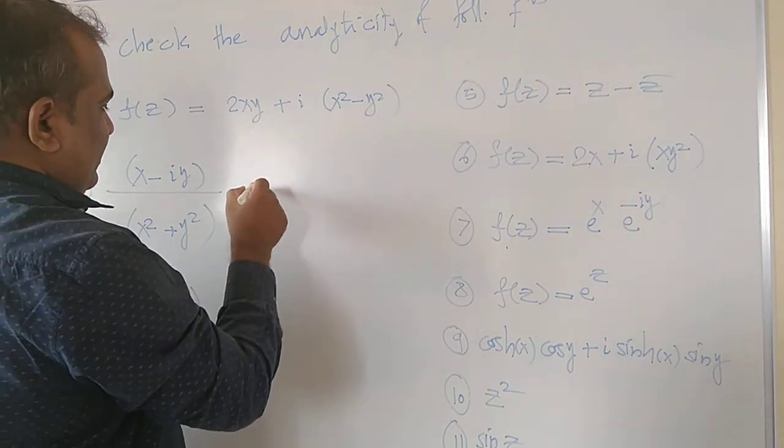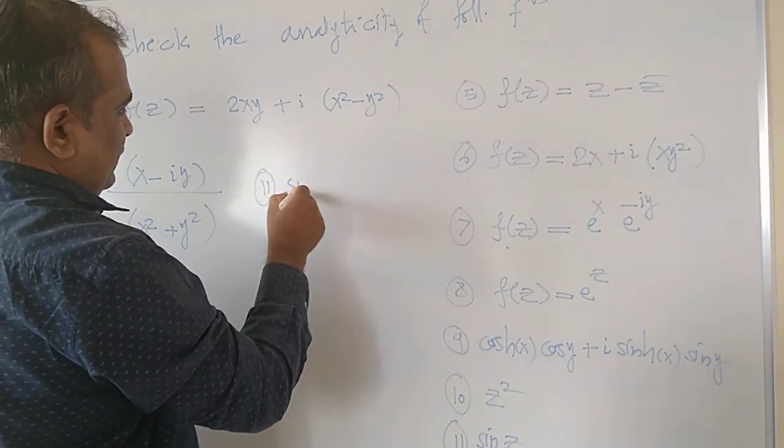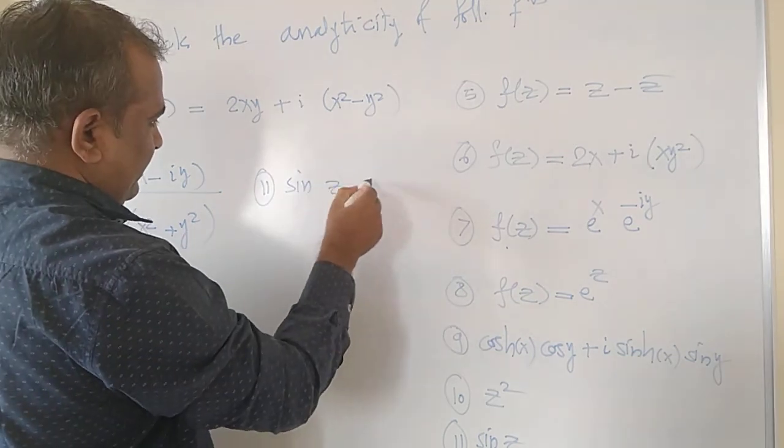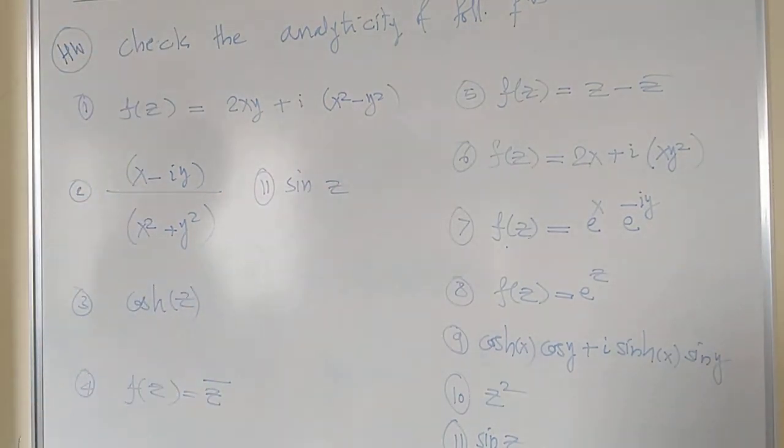The 11th problem is not visible. I'll write here sin z. The fourth might be visible to you.